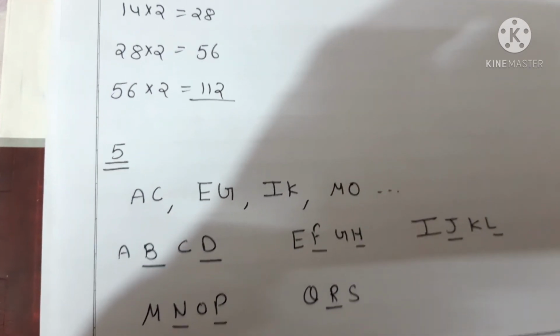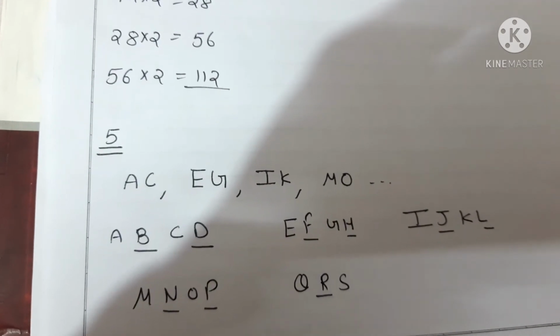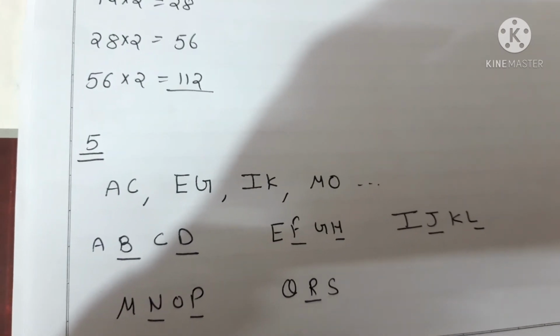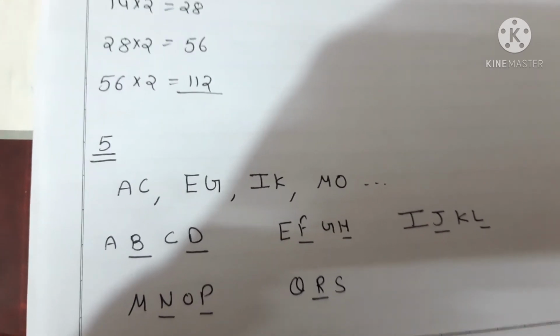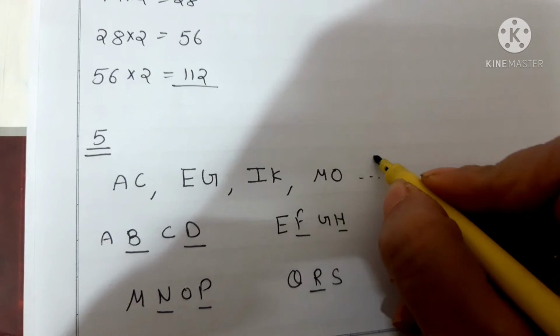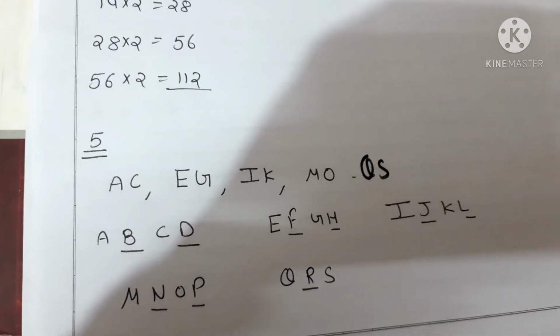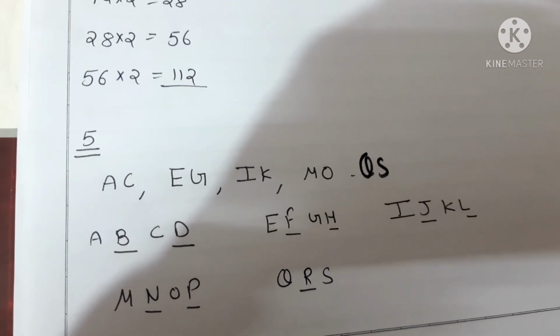So, you will be just writing down your alphabet series and you have to notice which alphabets are skipped, and the leftover alphabets you have to write down as your answer. So, what is the answer here? Your answer here is Q, S. Clear? Now, move towards your next question.